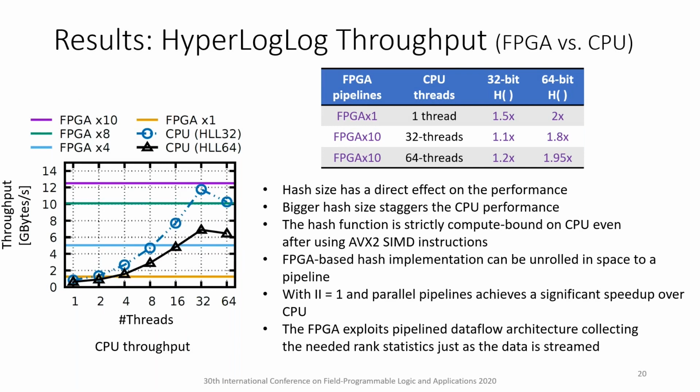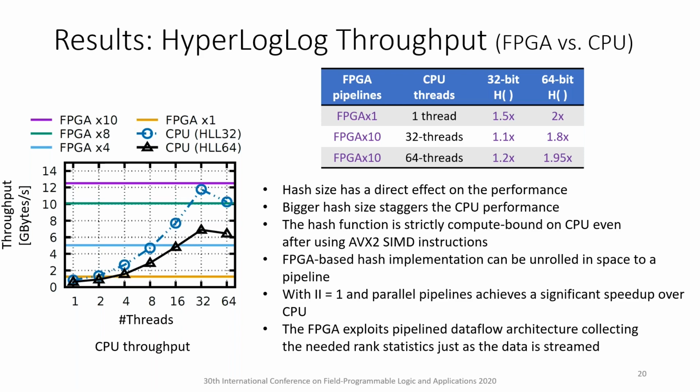We compare the performance of our best optimized software implementation versus the FPGA-based accelerator. The graph shown in this slide is similar to the previous one, except that its x-axis represents the number of CPU threads. Clearly, an increase in number of threads helps the CPU-based HyperLogLog to boost its throughput. The HyperLogLog with 32-bit Murmur3 hash function performs quite well and almost equals the performance of the 10-pipeline FPGA-based implementation. However, it can support only 100 million cardinality with standard error less than 2%. Further increase in threads plummets the HyperLogLog performance.